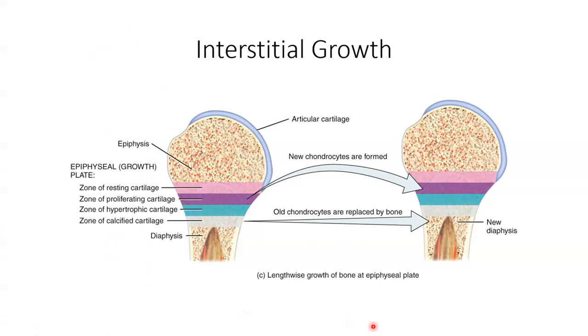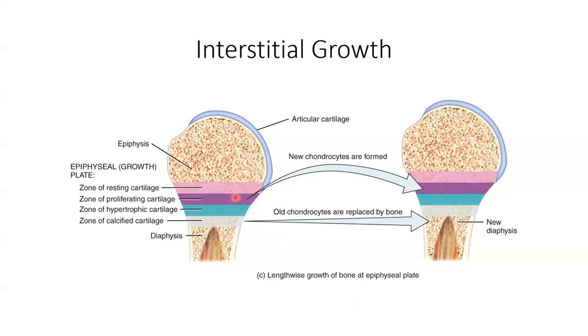So in terms of what that looks like for growth, interstitial growth at the epiphyseal plate is the only way that a bone can grow in length. As a bone grows, the chondrocytes will proliferate or divide and make more on the epiphyseal side of the epiphyseal plate. If we have a look here, this is our epiphysis, this is our diaphysis.